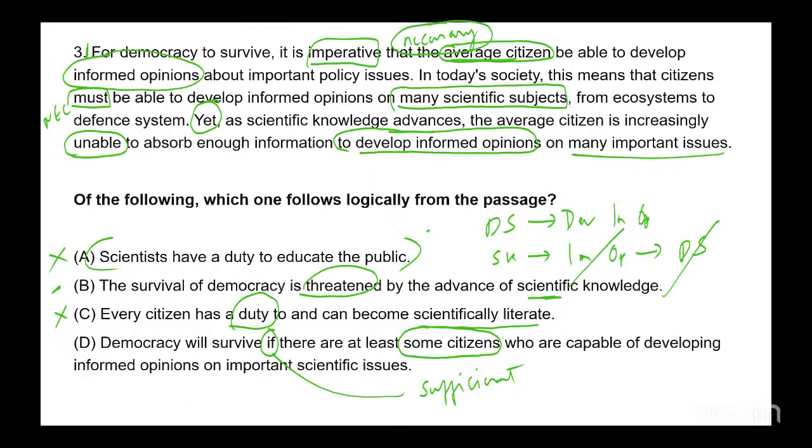So D is out. Option B is correct here. Again, in regard to C, that has every citizen has a duty, it's not getting inferred. All right. Option B is correct here. Okay. Let's do the next one now.